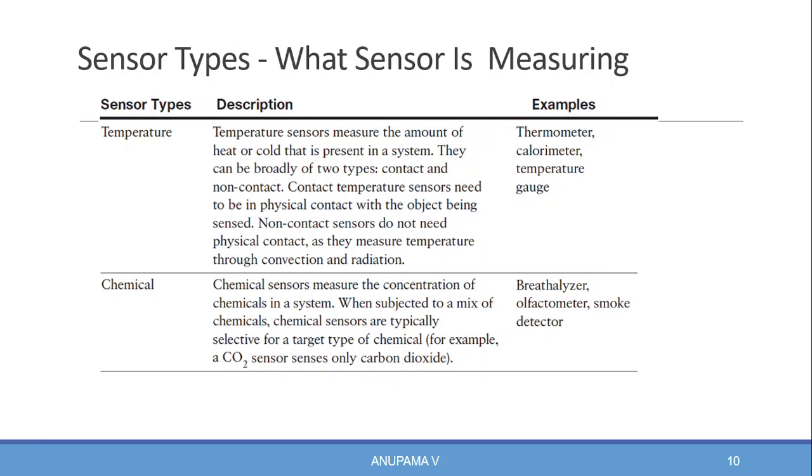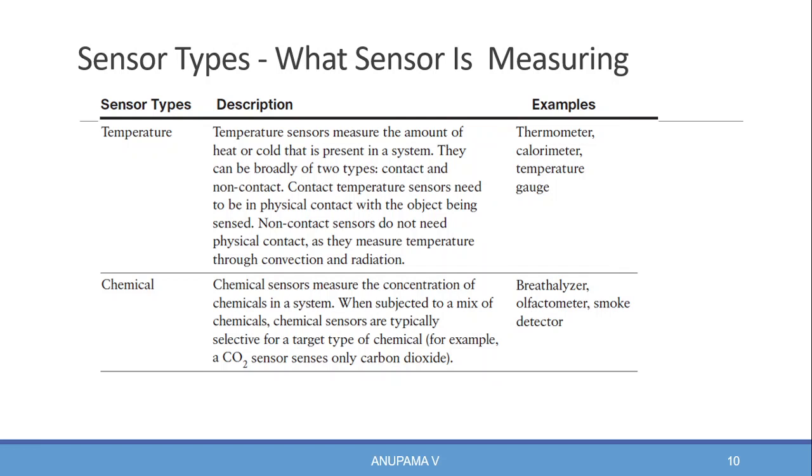Next type of sensor is the chemical sensor. Chemical sensors measure the concentration of chemicals in the system. Examples for chemical sensors are smoke detector, breathalyzer, etc.